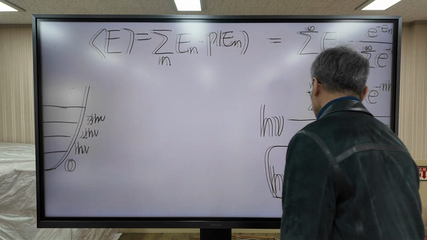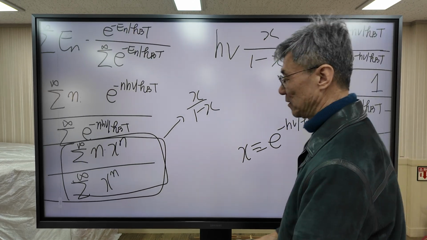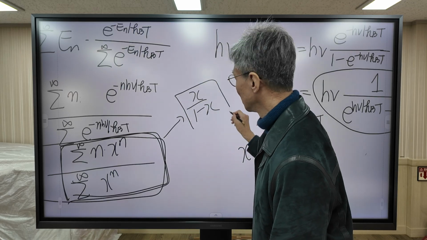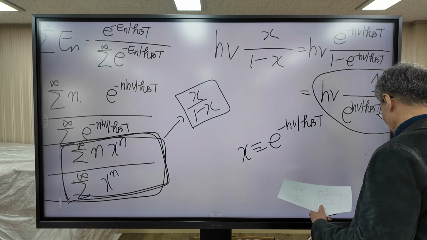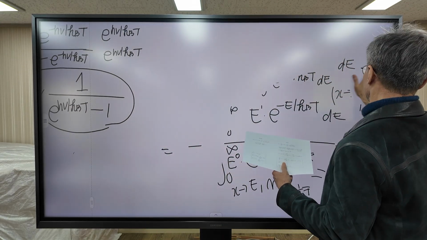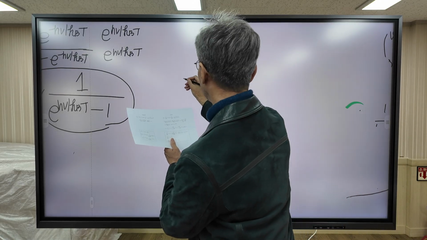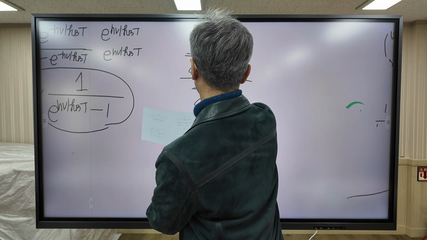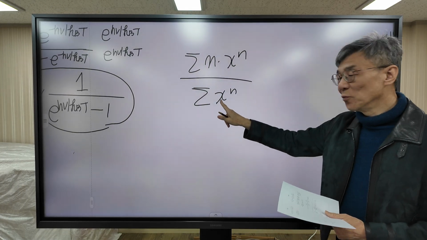Now one task remains. What remains? This part is equal to this one. It is given in the box. Now I'm going to evaluate the denominator first.